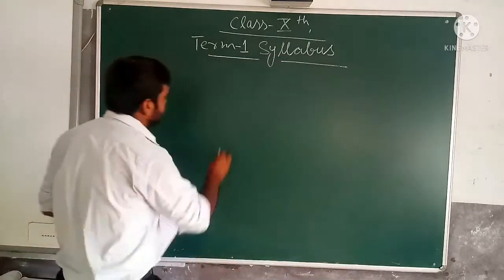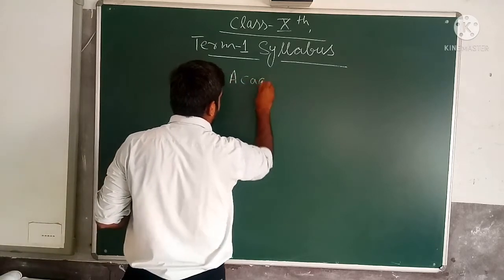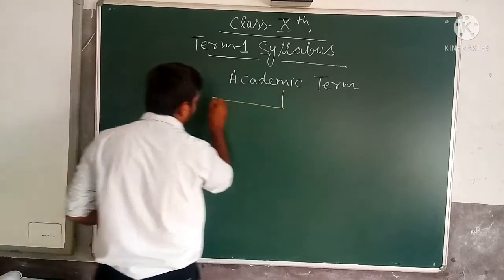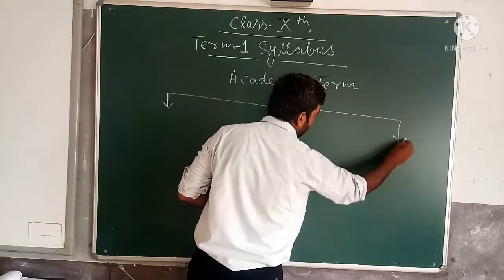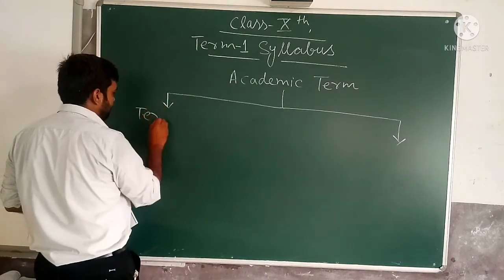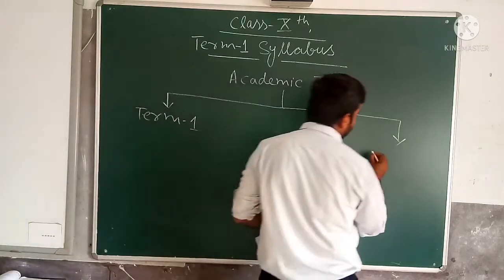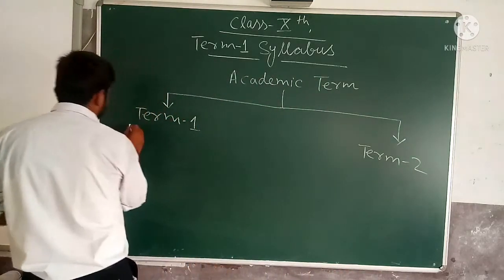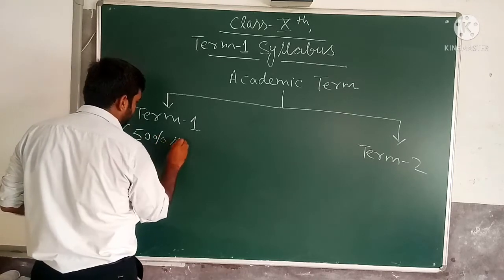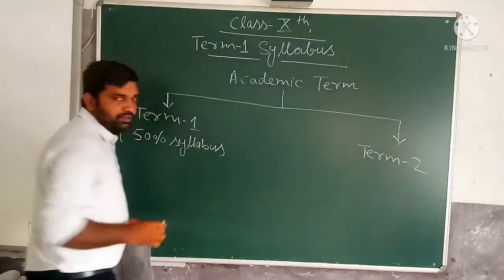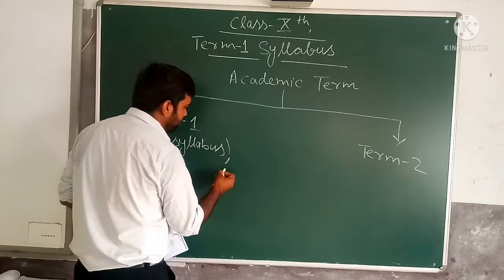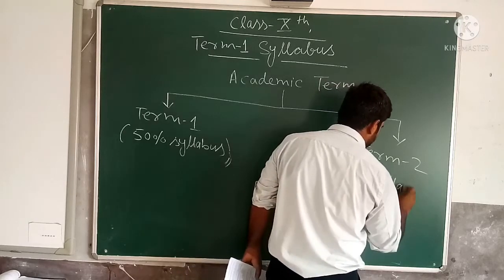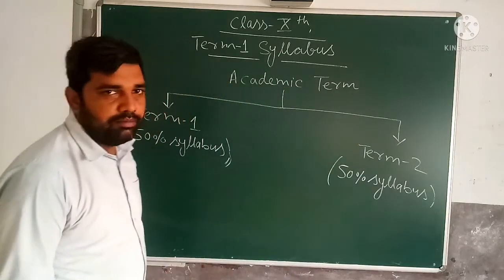Your academic term is divided into two portions. 50% of the syllabus will come in term 1, and 50% of the syllabus will come in term 2.